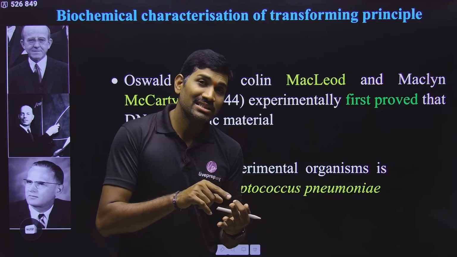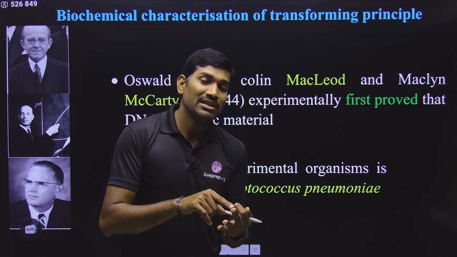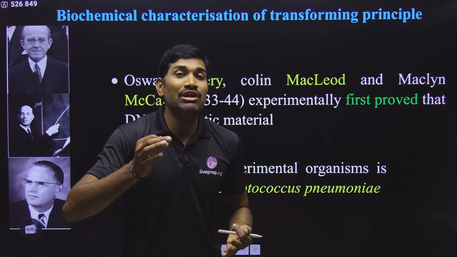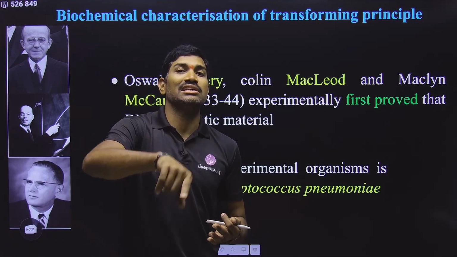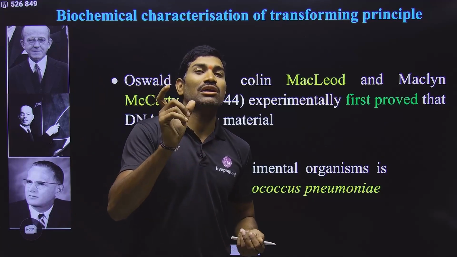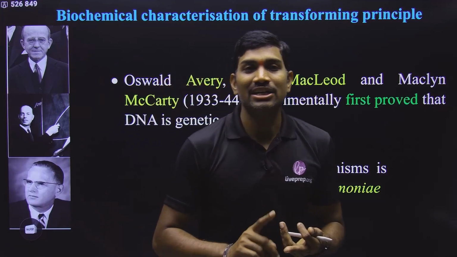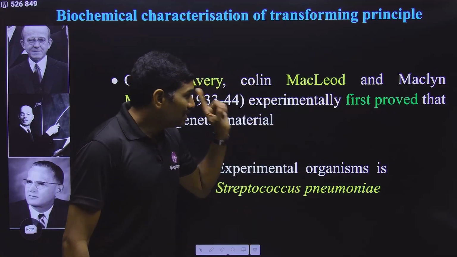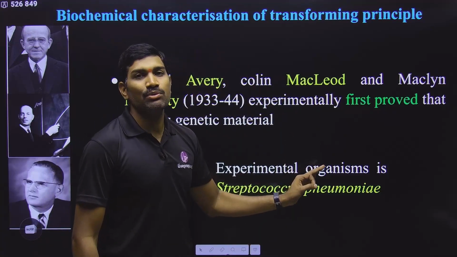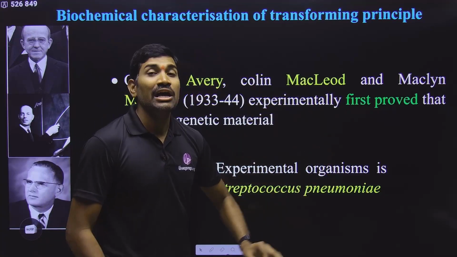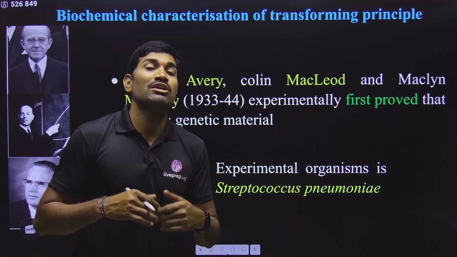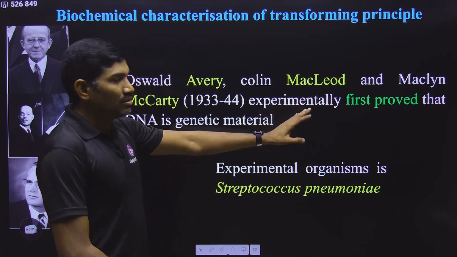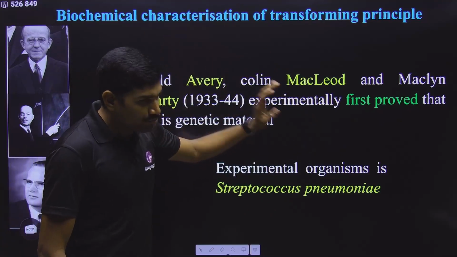And you will write Hershey and Chase only when they ask for the unequivocal proof that DNA is genetic material. That word, unequivocal proof, should be there. If that is not there, you should not go for Hershey-Chase, because actually these scientists have very clearly proved that DNA is the genetic material. Even though some biologists were not convinced, if they are not convinced, how are we responsible? But these scientists have proved it very clearly.